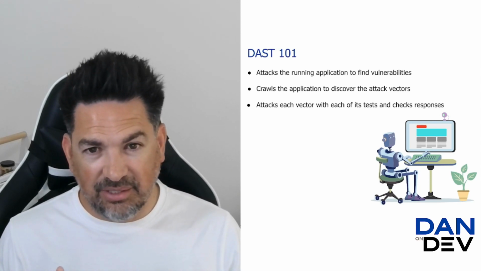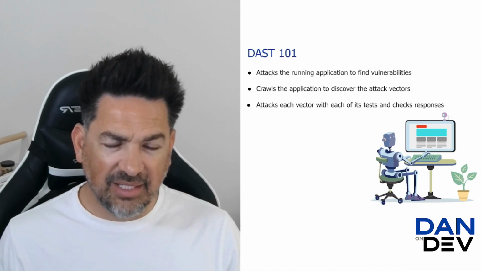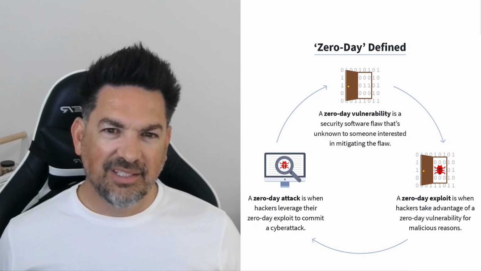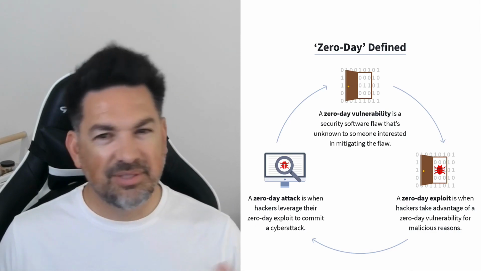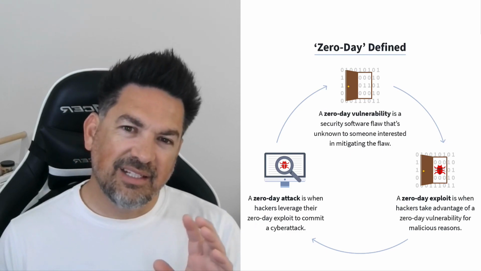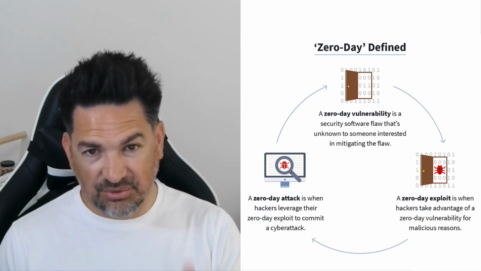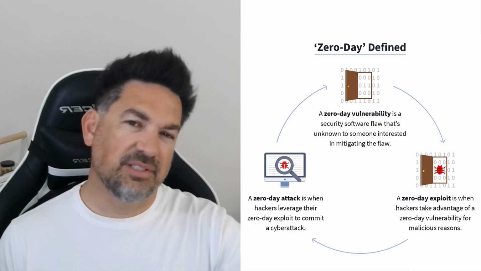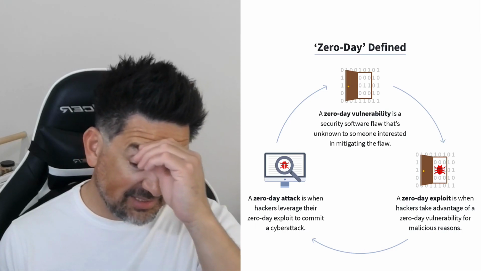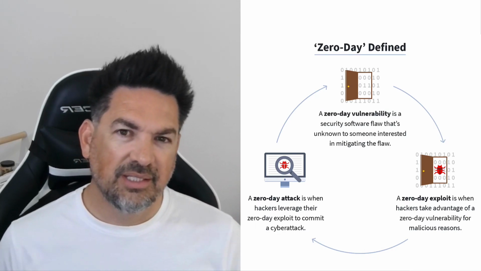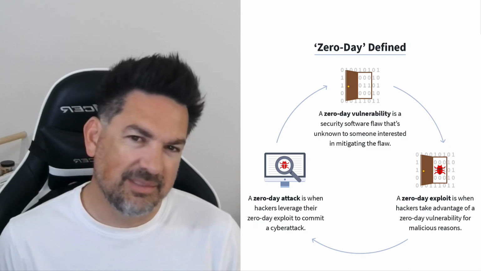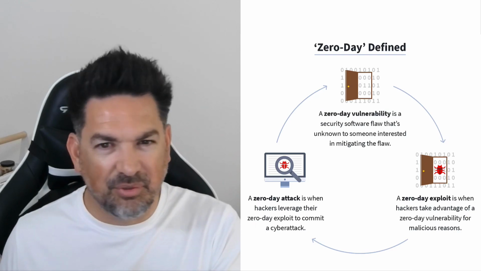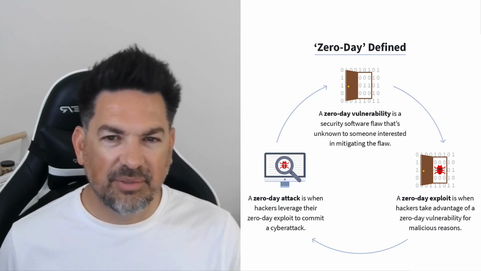What I think is awesome about DAST is, and it's also daunting, and when I bring new developers and research people to the project, I always tell them, listen, you have to understand that this DAST tool is effectively trying to find its own 0 days. So in the security world, we have this term 0 day. That means the day it came out, the day it was published, the first day it was known more publicly. Sometimes there's a pre-0 day, where people are just figuring it out, but it hasn't really been released.